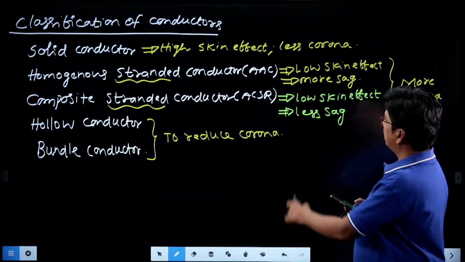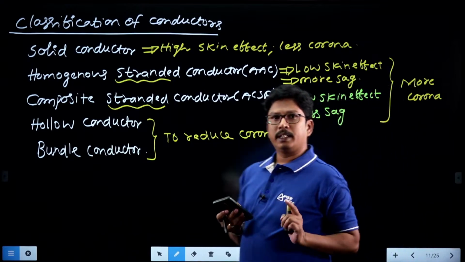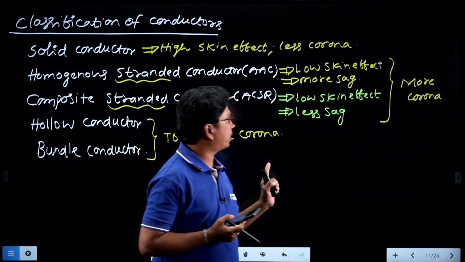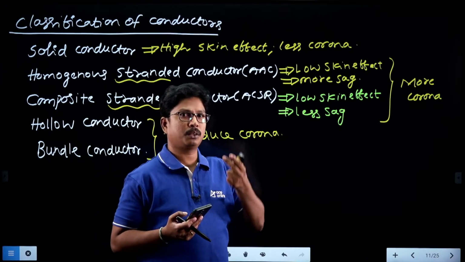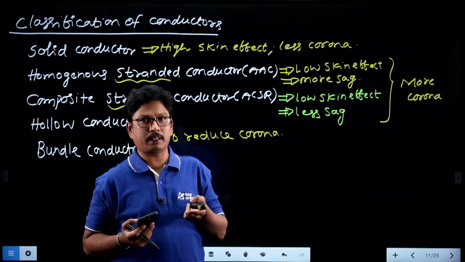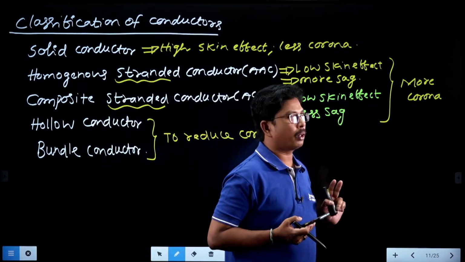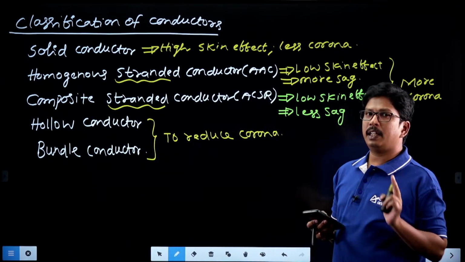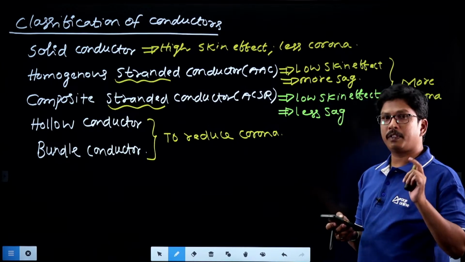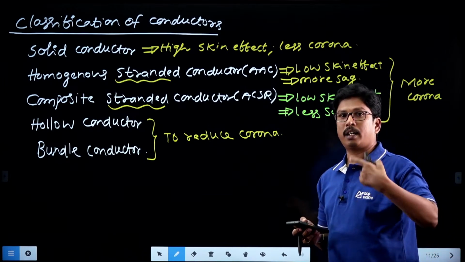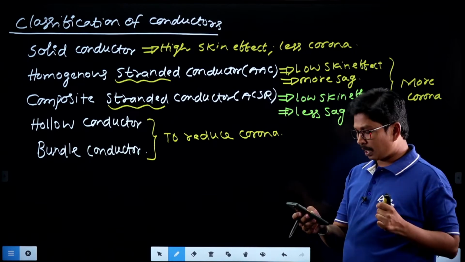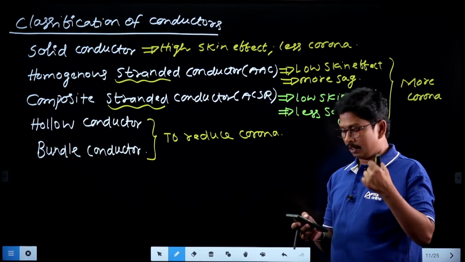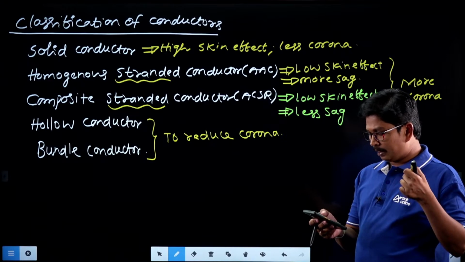Please check it. So ACSR conductors are having low skin effect and less sag, and because of non-uniform surface, right? So the surface is not smooth, it is a rough surface. So that we are having more corona, right? So the electric field intensity is more on rough surface, right? Whenever you are having more sharp points, at the sharp points we are having more electric field intensity, right?